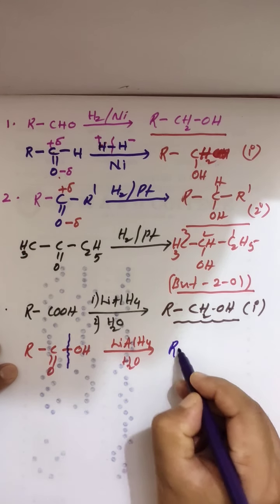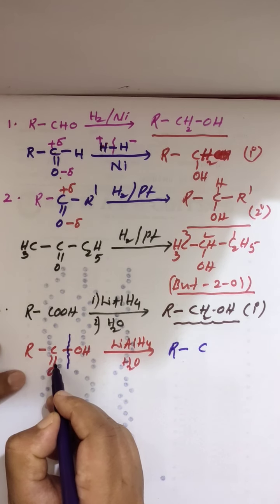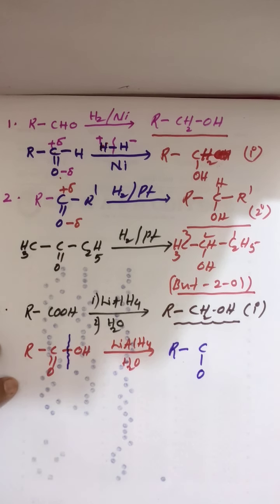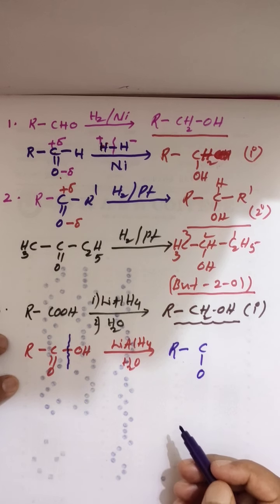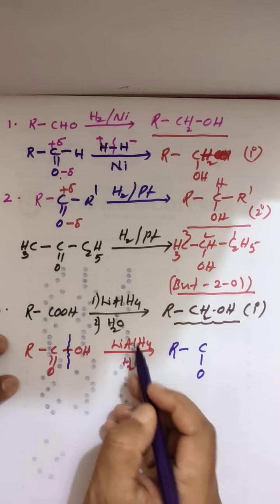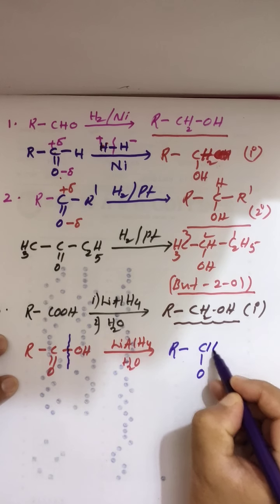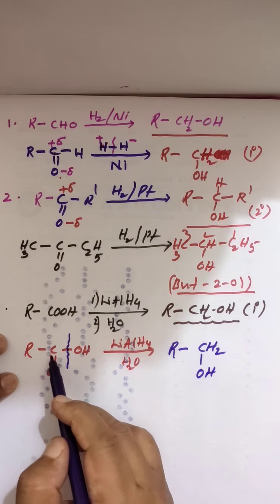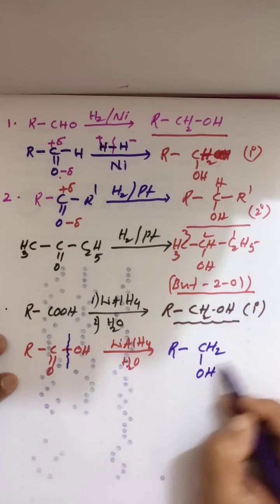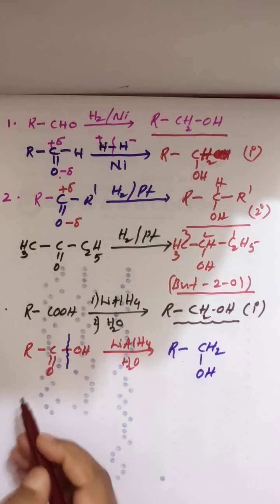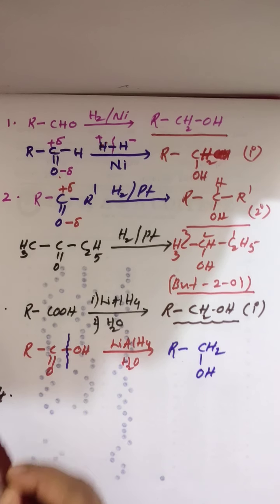Then you are getting RC, and this is more electronegative, so the bond breaks, here O. This is the group you are getting. Now, lithium aluminum hydride is a reducing agent. It will reduce carbon to CH2 and oxygen to OH. So we just have to add hydrogen atoms. This is primary alcohol. Clear? Now go for another example.